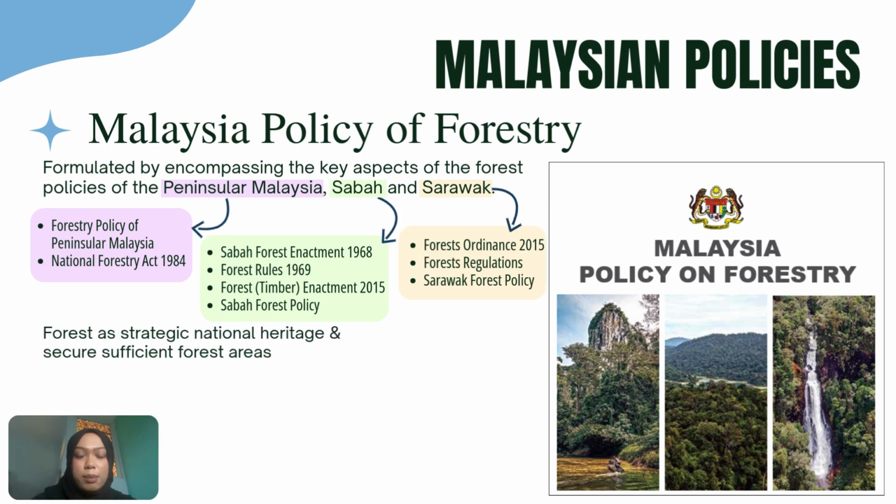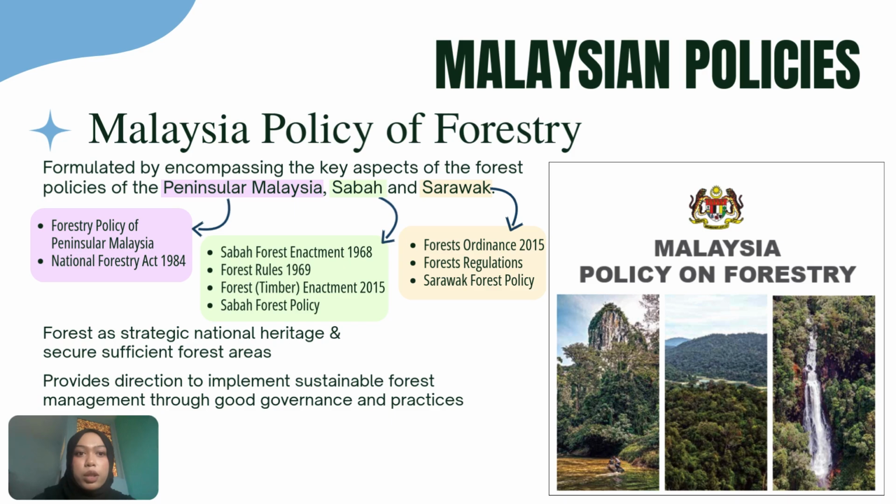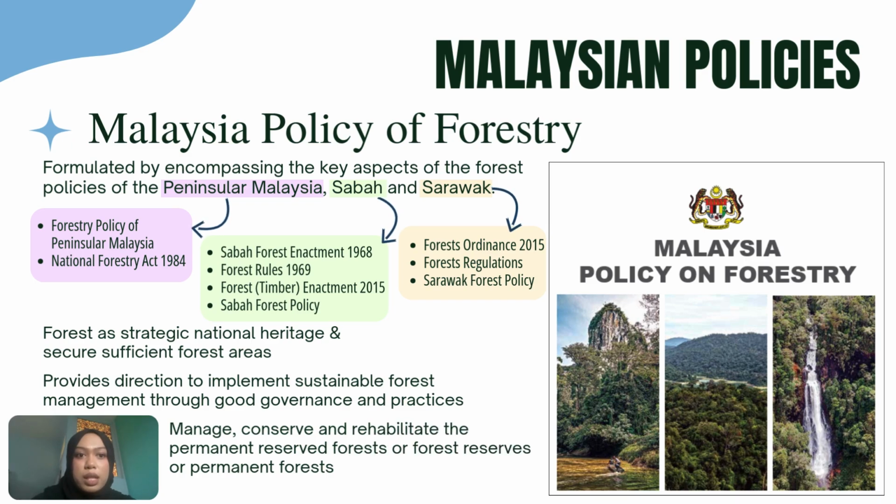This policy states that Malaysia recognizes forests as a strategic national heritage and is committed to securing sufficient forest areas by providing direction for the implementation of sustainable forest management through good governance and practices to ensure the forestry sector continues to achieve sustainable development. Other than that, it aims to manage, conserve, and rehabilitate the permanent reserve forests, or forest reserves, or permanent forests based on the principles of sustainable forest management. Also, one of the objectives of this policy helps in reducing deforestation issues.